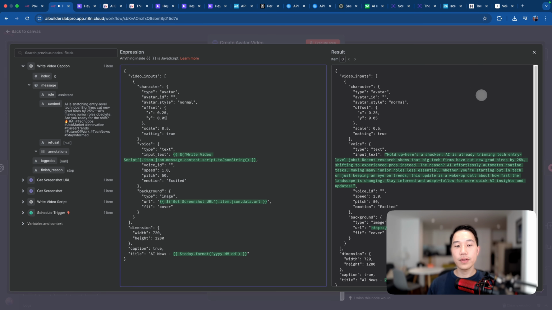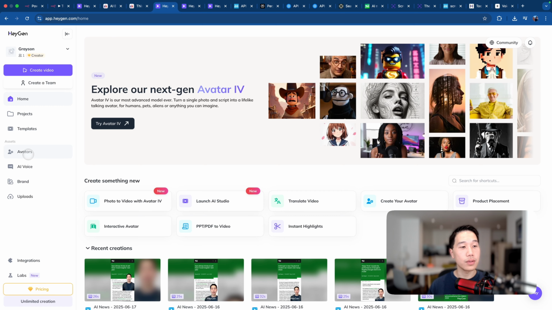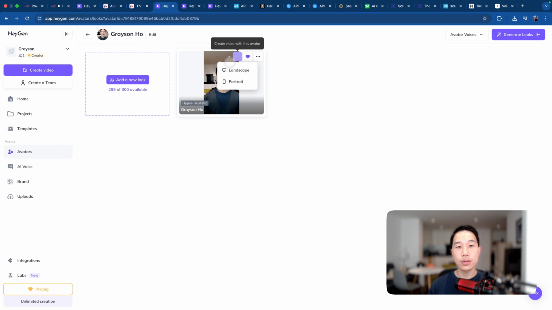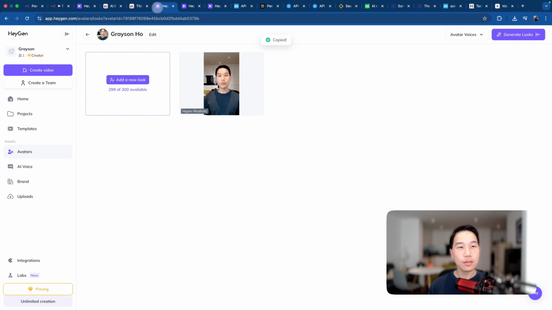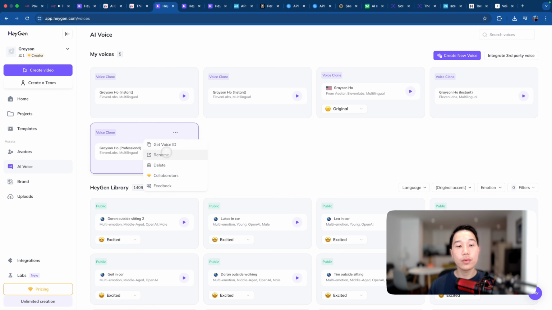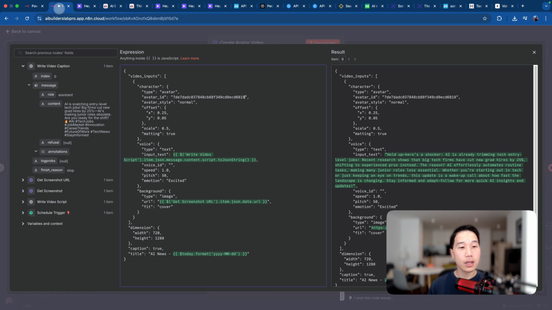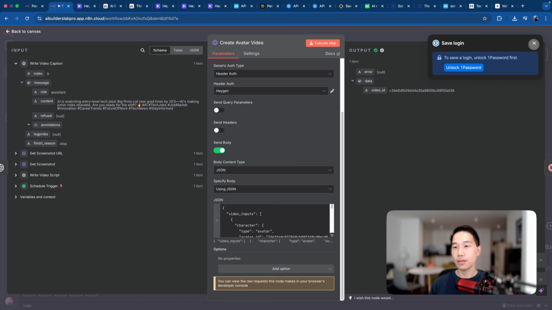Anyway, once you have everything set up, you just need to paste in the avatar ID and the voice ID that can be copied from the Heygen portal. So what we can do is head back to the avatars, go to this, and copy this avatar ID, right? And then just paste this inside. Then we also go to the voice ID and pick the voice you would prefer. We'll get the voice ID from here and paste it inside this voice ID column, save it. And now we can trigger this.